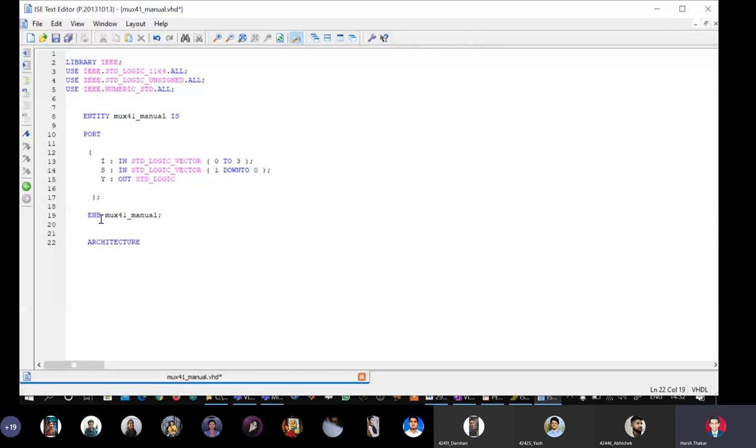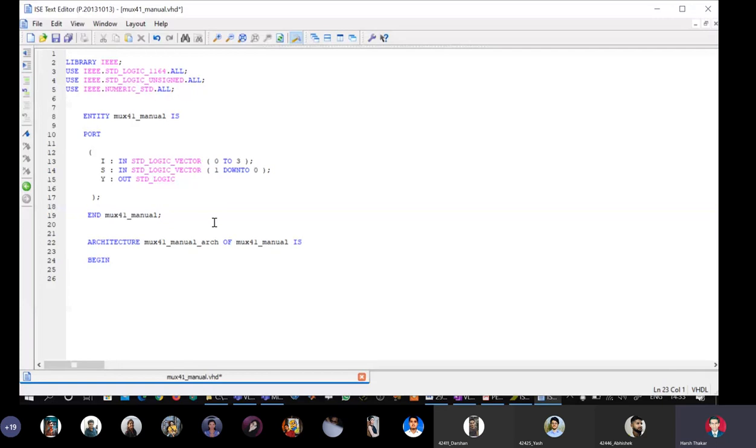Architecture. I can copy this now. Architecture. So now in the architecture body of multiplexer 41, you can use when-else statement.